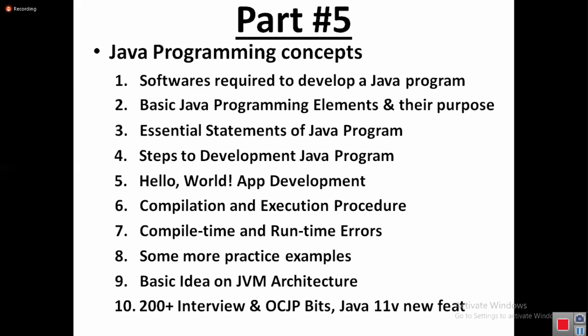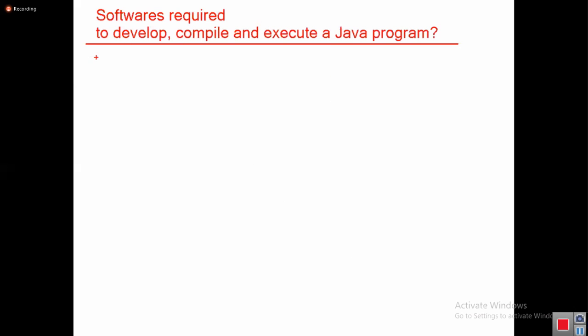Now let's start. First topic, softwares required to develop a Java program. Tell me, what software is required to develop a Java program? You know already, right? Software is required to develop, compile and execute a Java program. Tell me, I want to develop a program. To develop a program, develop means what? Type and save. Tell me, what do we need? Editor, Notepad, Edit Plus, IDEs, nothing but editor software. We need editor software.